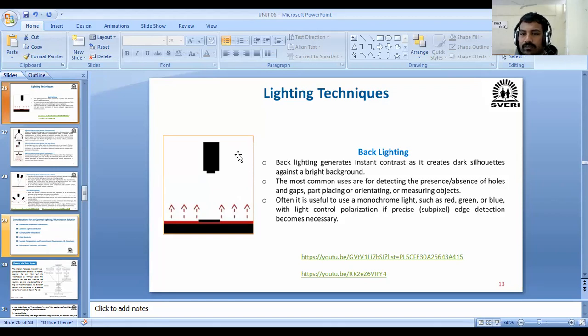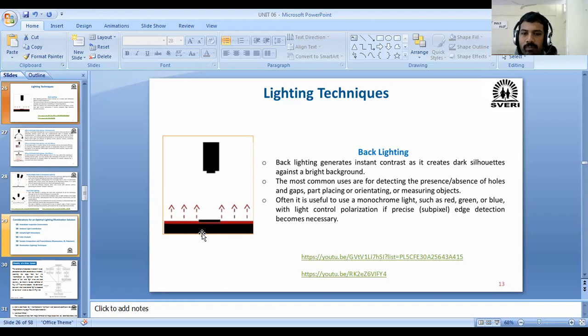In backlighting, this one is the object in the diagram you can observe here. This above part is our camera. In front of the camera our component is placed, and below this component we have attached one electric light source.